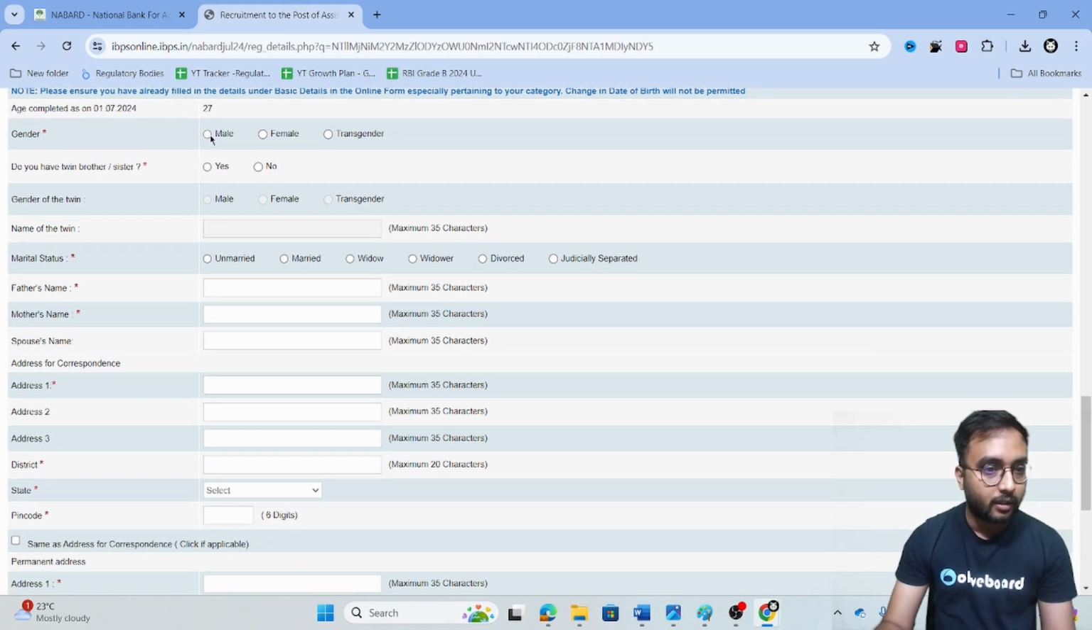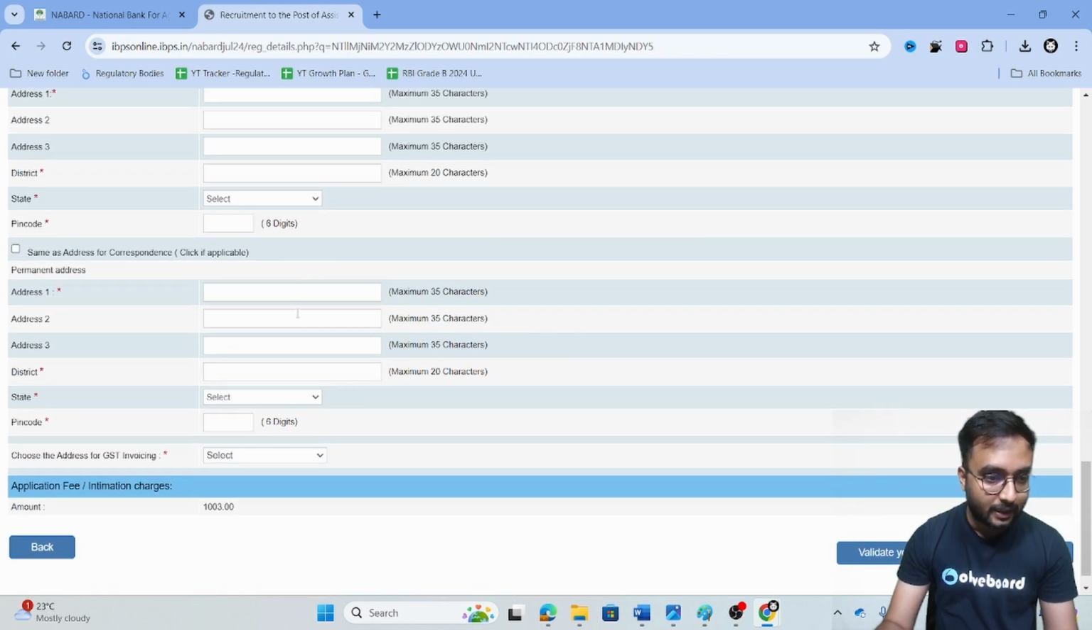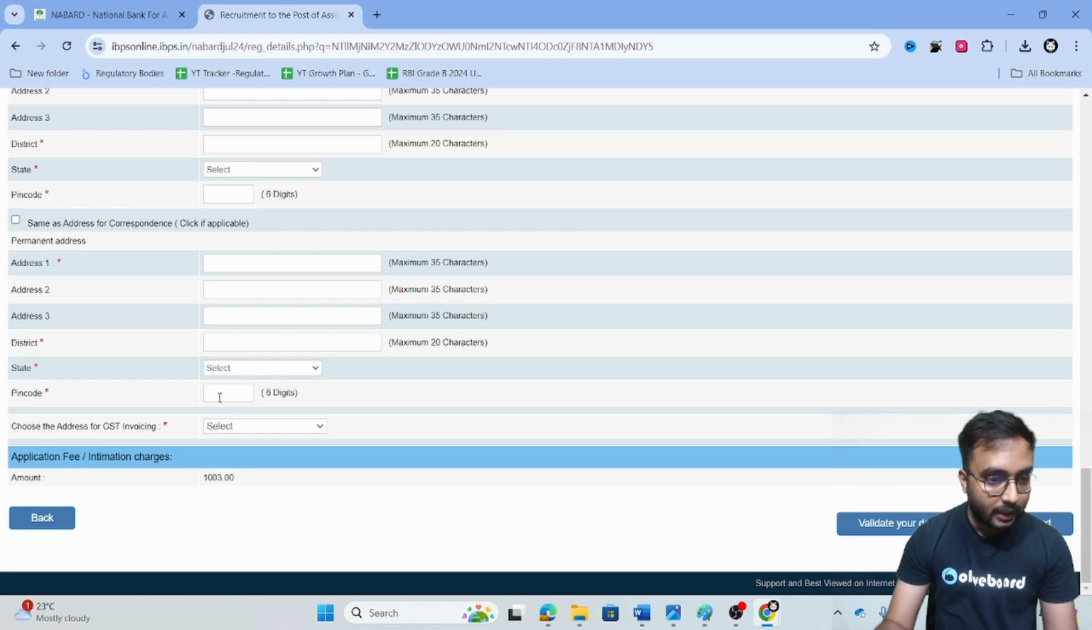Okay. Gender here male. Do you have a twin brother or sister? No, of course. Gender of twin, of course, if there is no sibling, then you cannot write. Okay. Marital status you can write here, whatever your marital status is, and then all the details related to father's name, mother's name, spouse name, your address, your permanent address, and then you can even write the pin code and all. And here you can see this is the overall application fee. As I'm in the general category, I'll be paying 1003 rupees. Okay. So you can fill all these details.